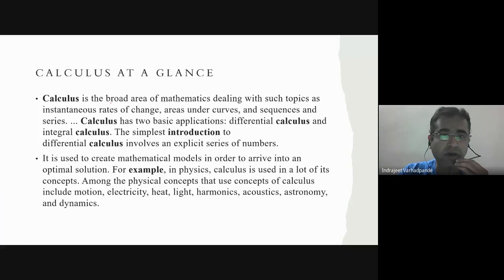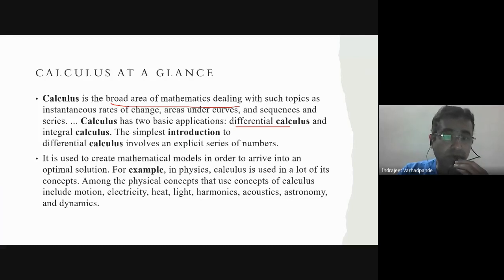Calculus is a broad area of mathematics dealing with such topics as instantaneous rates of change, area under the curves, and sequences and series. Mathematics is a branch of science. And what is calculus? Calculus is the broader area of mathematics which deals with topics such as rate of change, area under the curve, sequences and series, and so on. So it has two basic applications. One of them is differential calculus, and another one is integral calculus. The simplest introduction to calculus involves an explicit series of numbers.